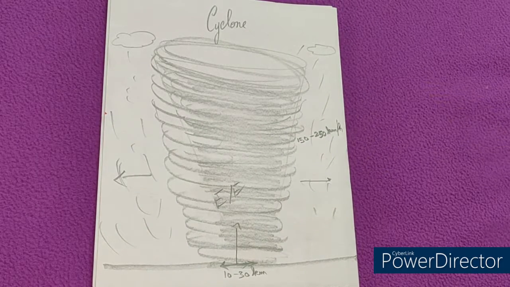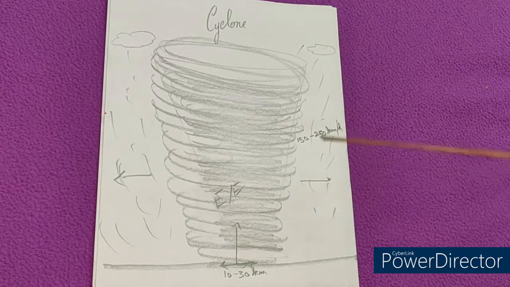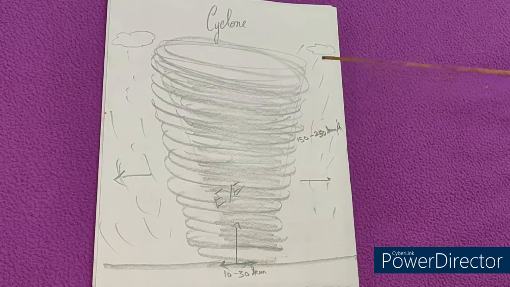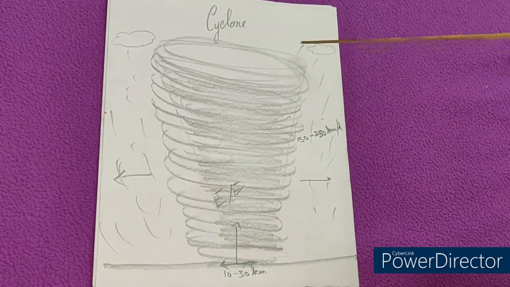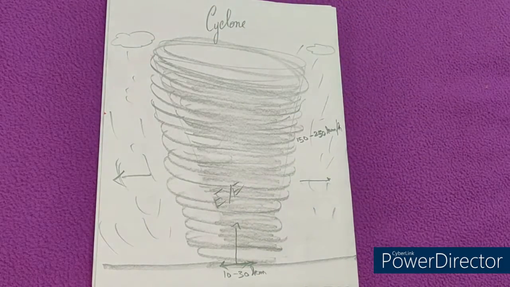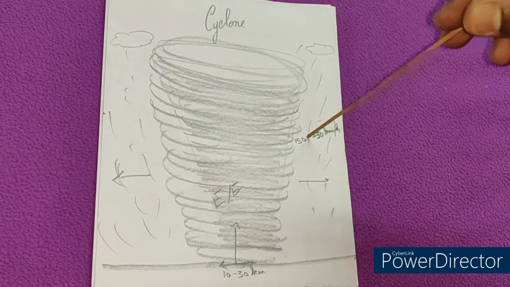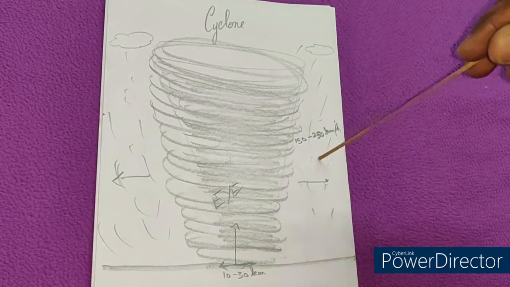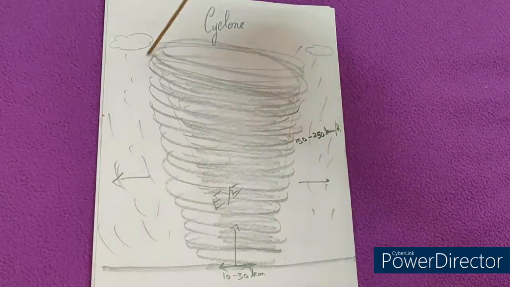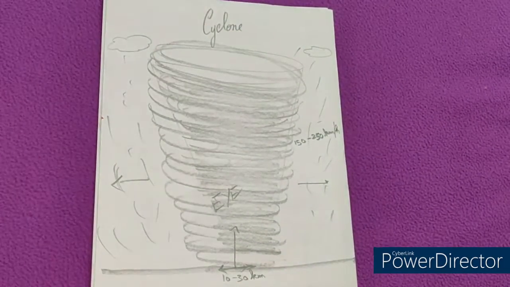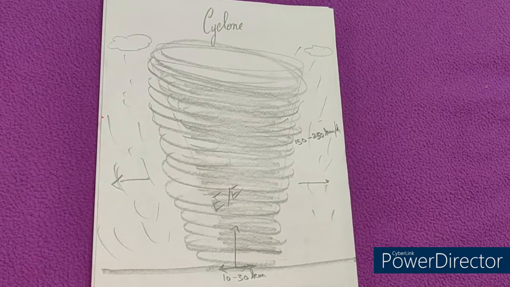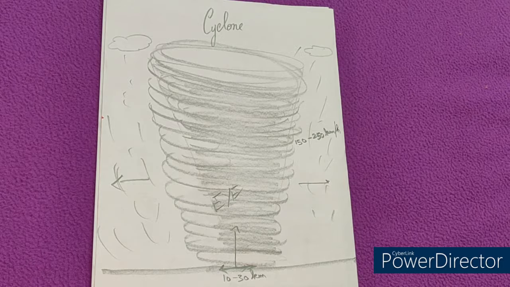Then the size of the cloud region is about 150 kilometers, and the wind speed gradually decreases as you move away from the cyclone. When you move away from this region, slowly there will be fewer clouds, less rain, and also the speed of the wind will be less.